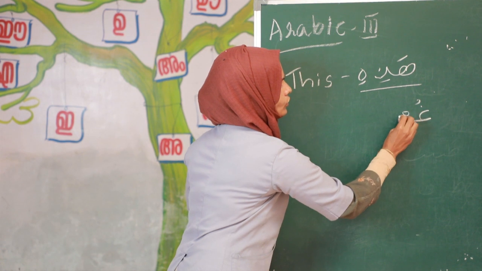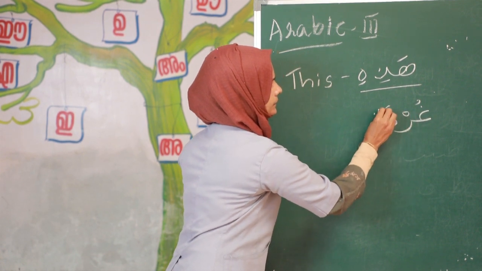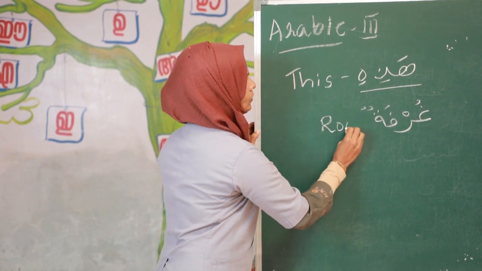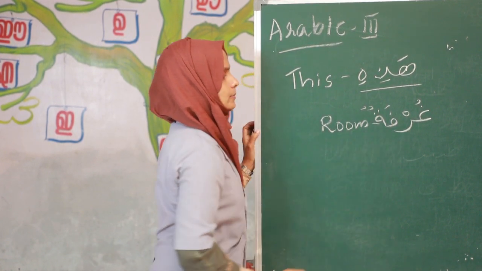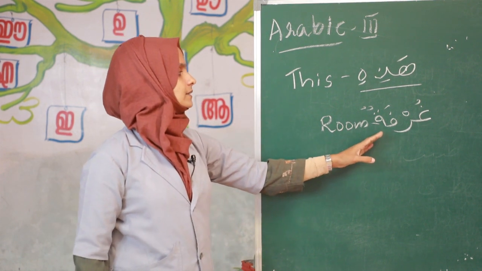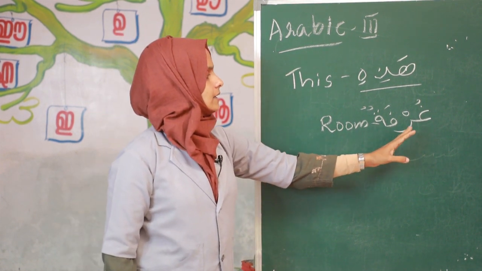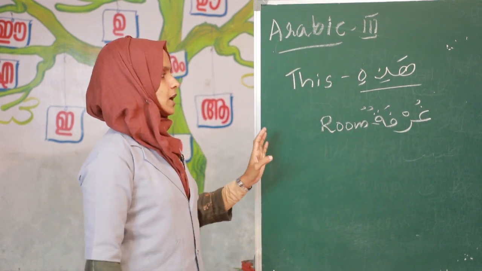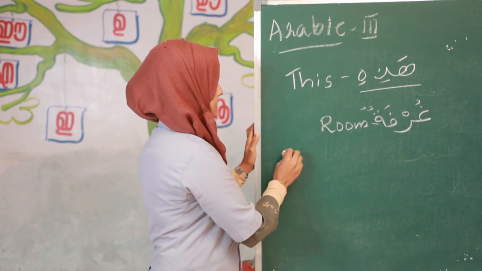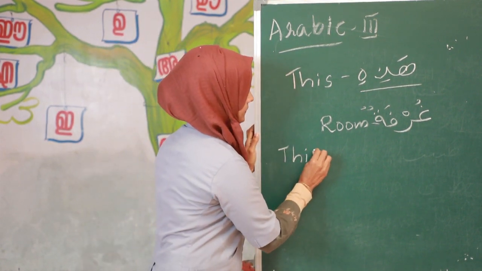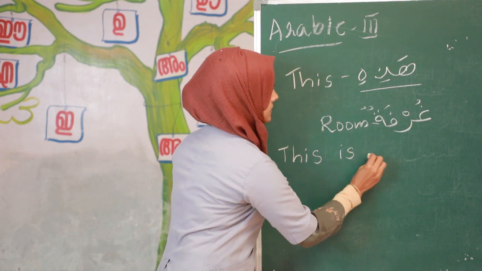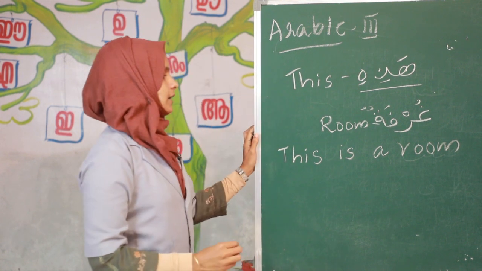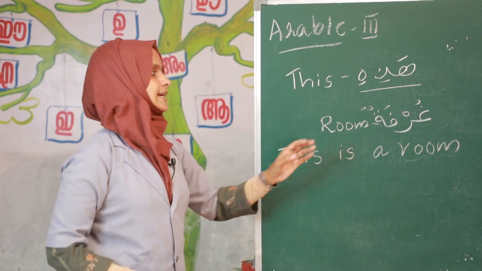Urfatun. Urfatun means room. Urfatun, room. Listen here. This is a room. How to say in Arabic, this is a room?